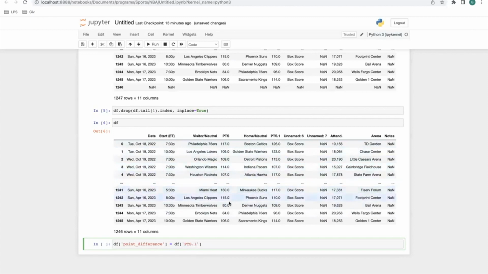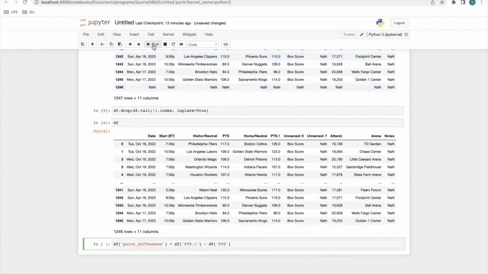Sorry. So it's going to be PTS.1 because we have to find out the home win or not. So yes, PTS.1, and then that's going to be minus the visitors column. Apologies for that. So we do PTS, and that's going to equal points difference. That's going to be a new column in the data frame called points difference.